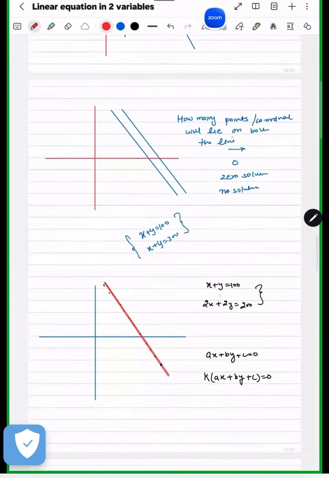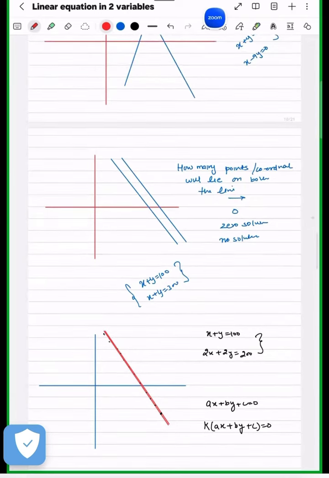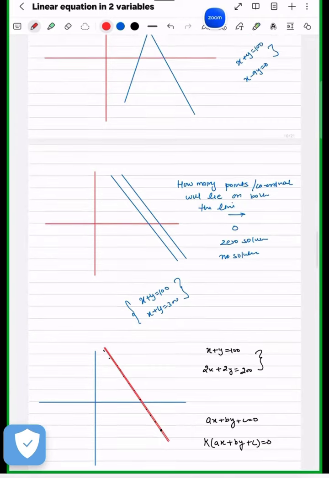And one more scenario: pen and pencil cost is 100 rupees. Then I'm saying I bought two pens and two pencils for 200 rupees. You will say the thing is the same only, you're not giving any extra information. The thing is the same, which means the lines are the same, the equation is the same, and it lies on each other. So it will again have infinitely many solutions, because it is a single line, and a single line has infinitely many solutions.